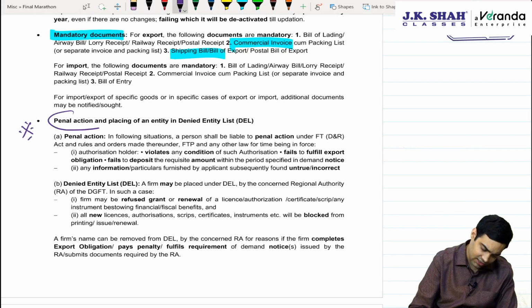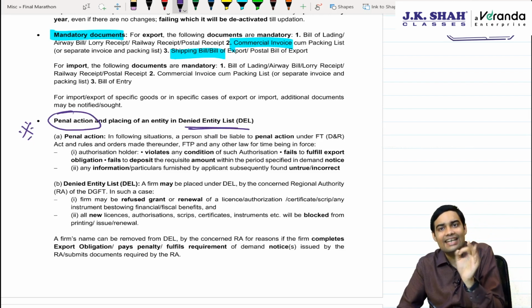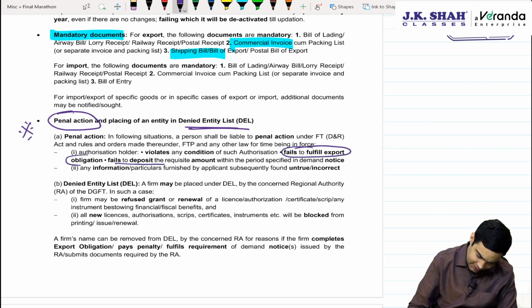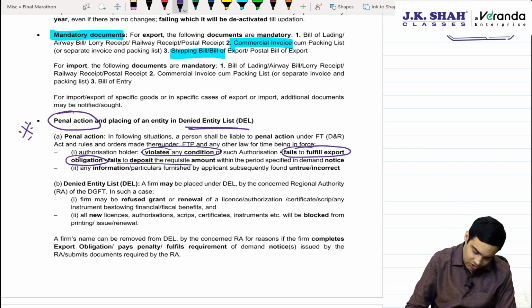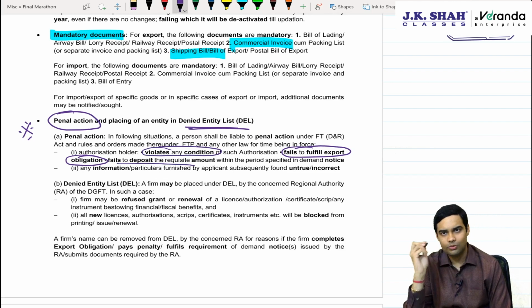Penal action which can be taken against a person, and he can be put under the denied entity list. Now, what is this? Say suppose a person fails to meet export obligation. He has taken the license but not met the export obligation, or violates a condition and does not pay the taxes, because if you have failed to meet export obligation, you should pay the taxes.